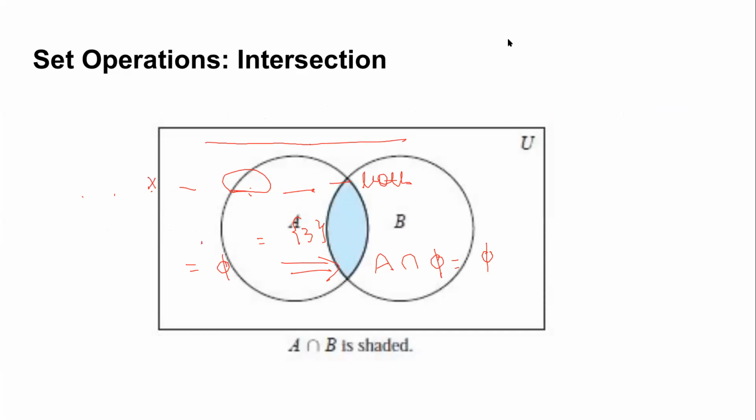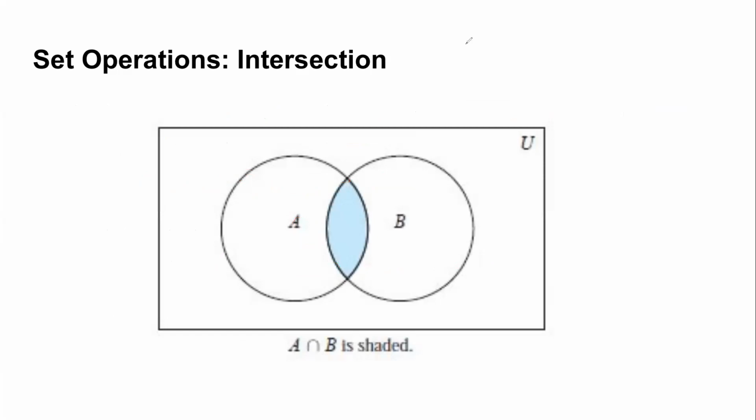Okay, so in terms of the Venn diagram, if we look at the intersection, it is the common part. The part which is shared by two sets is what we call the intersection. Union was all of A, all of B, including the common part, but intersection is only the common elements. So this is your union and intersection.